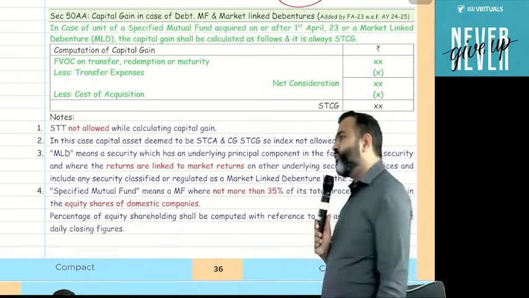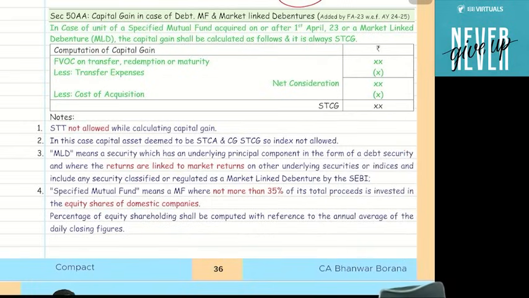Suppose, sir, I purchased a debt mutual fund today and I am selling after 10 years. Then also there will be a short-term capital gain. Answer is yes, because the government wants to charge the 30% tax rate to get parity between income from other sources and debt mutual fund income. Because in other sources your income is taxable at 30%, and if here it is long term, then it would be taxable at 20%. That's why they are saying that it will always be short term.